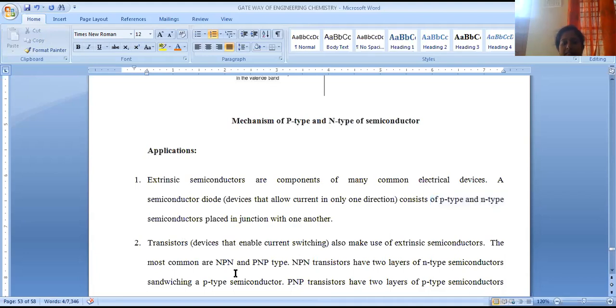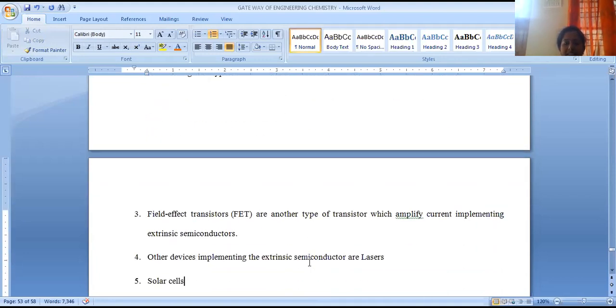Even transistors. Transistors are mainly used as devices which enable current switching, so switching on of current and increasing and decreasing the voltage can be maintained by these transistors. In that case also we can use extrinsic semiconductors. In these transistors, we can use junctions like NPN, that means N-type, P-type and N-type semiconductors, otherwise P-type, N-type, P-type semiconductors.